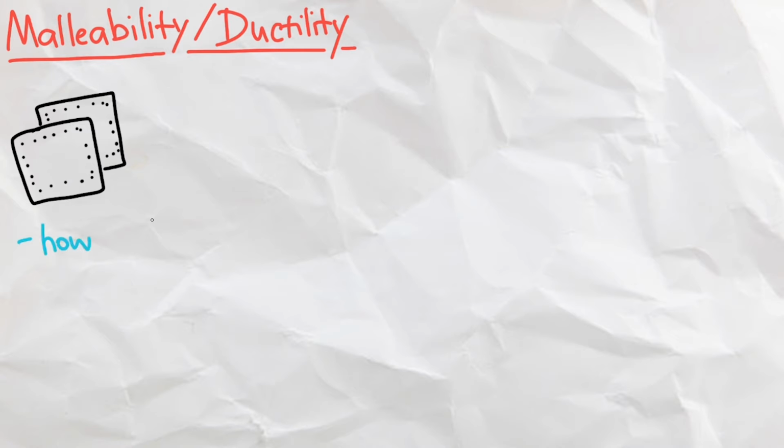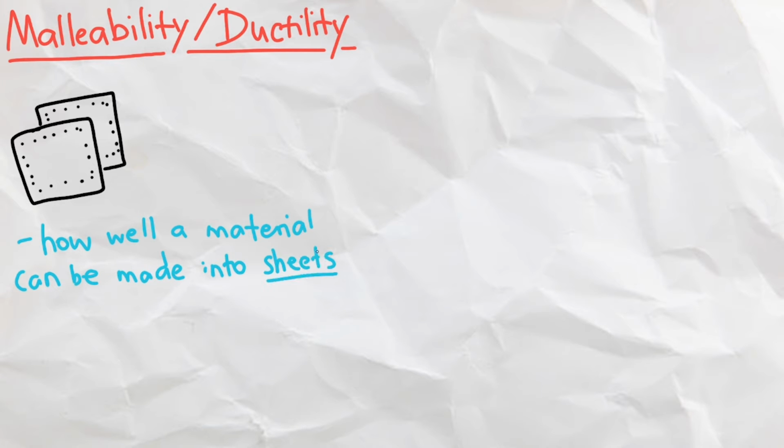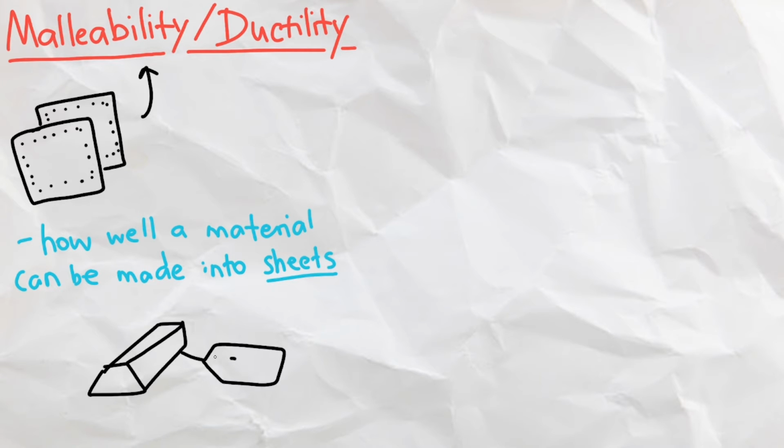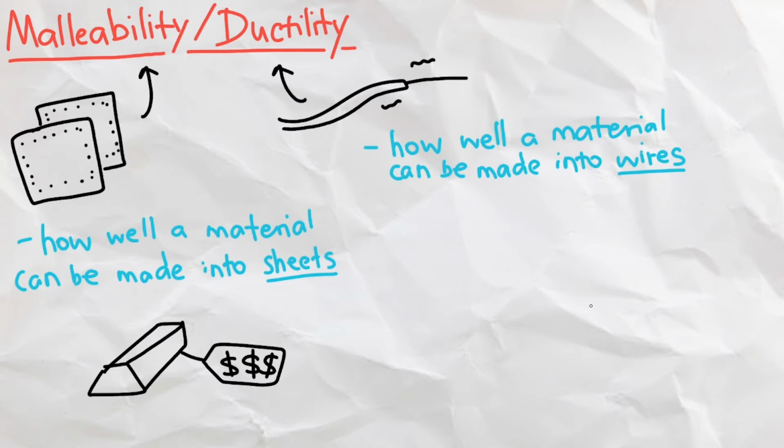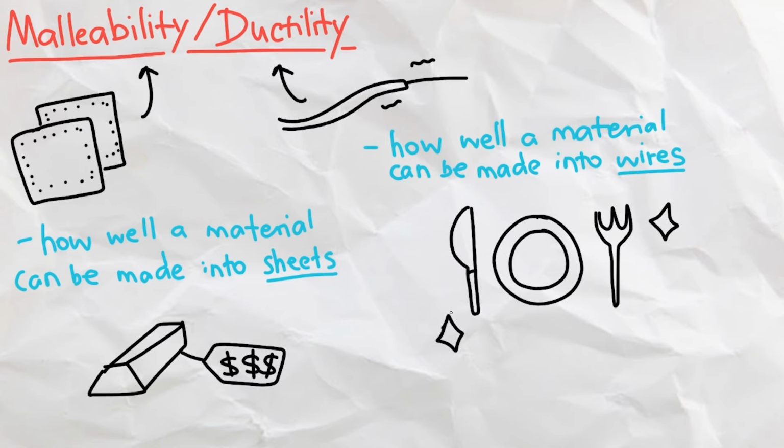Related to plasticity, we have malleability and ductility. Malleability refers to how well a material can be made into sheets, with gold being one of the most malleable materials. Ductility refers to how well a material can be made into wires, with silver being one of the most ductile materials. Both malleable and ductile materials are very plastic by definition.